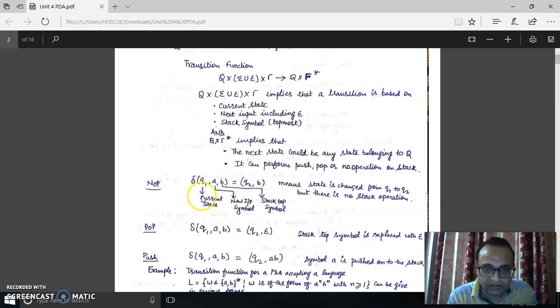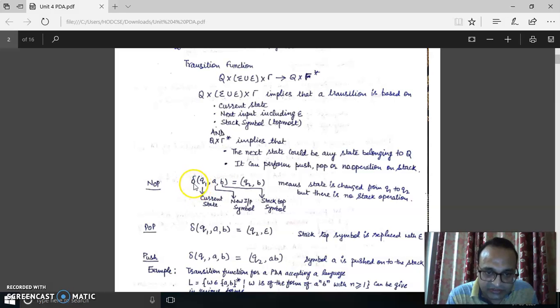So this transition can be represented this way also: delta(Q1, A, B). Delta stands for transition, Q1 is the current state, A is the recently input symbol, and B is the stack top symbol. I am repeating it again, it is very important.